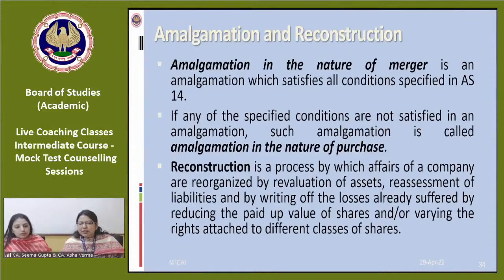If any of the specified conditions is not fulfilled in amalgamation, it is in the nature of purchase. So this is very important to be judged from the examination perspective also, because if you are not familiarized with the type of amalgamation, you will not be able to solve the question in the desired manner. What is reconstruction?